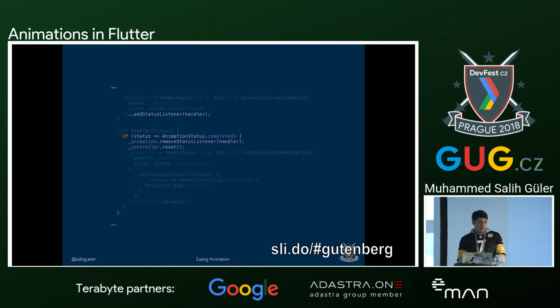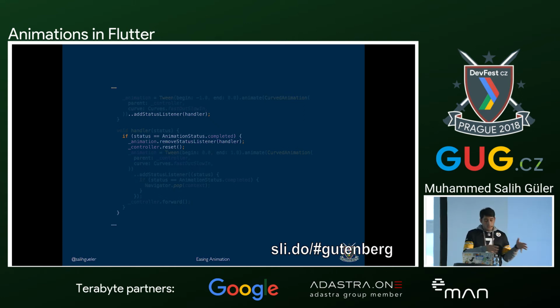First, we are simply adding add status listener. When it's added, it will have a state callback that will be giving us information about the animation. So when it's in the beginning, like 0 position, I would say, it's in the dismissed state. When it's in the 1 position, it will be in the completed state, and so on. For the sake of our animation, we will use the completed one.